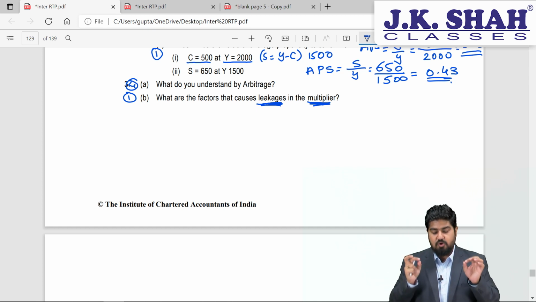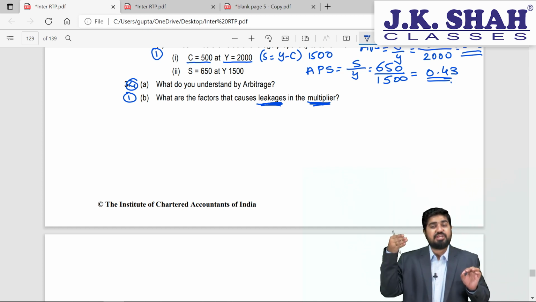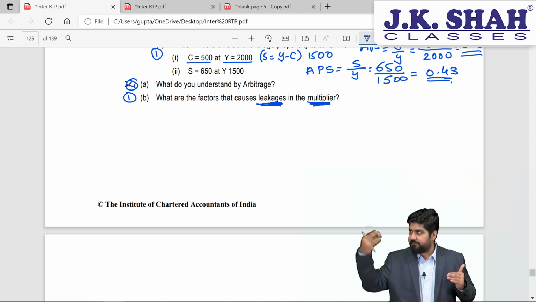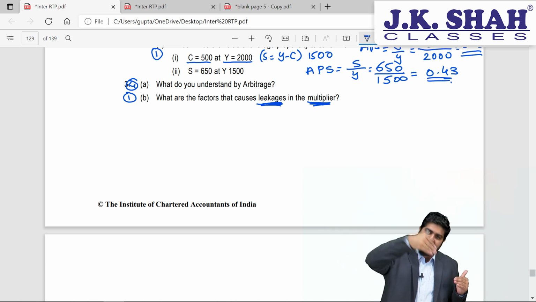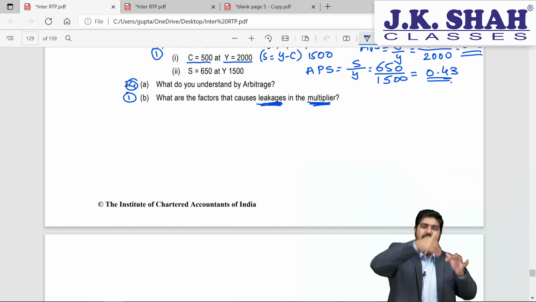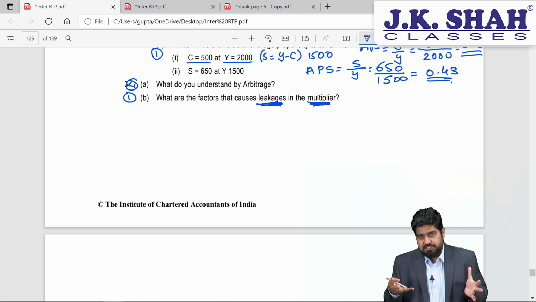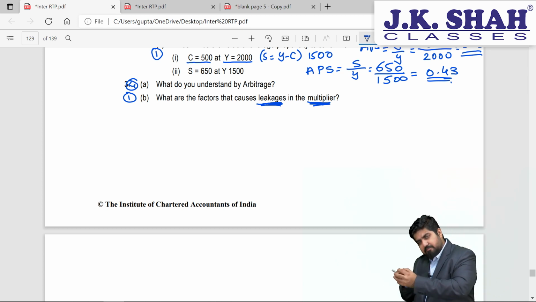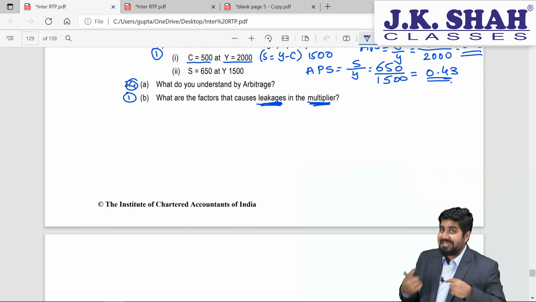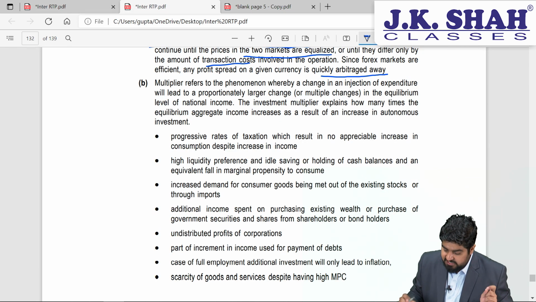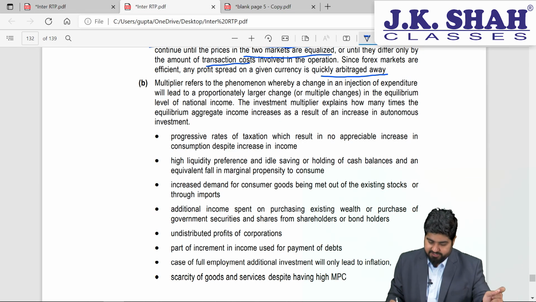Now when we talk about the multiplier, there are some injections which take place and there are some leakages which happen. What do you mean by injection? Money coming from outside into the economy which increases the level of money supply is called injection. Leakages: there are people who take money out of this rotation and keep it aside. It is called leakages. So here the question is about leakage. So when is leakage going to happen? Have a look at it.